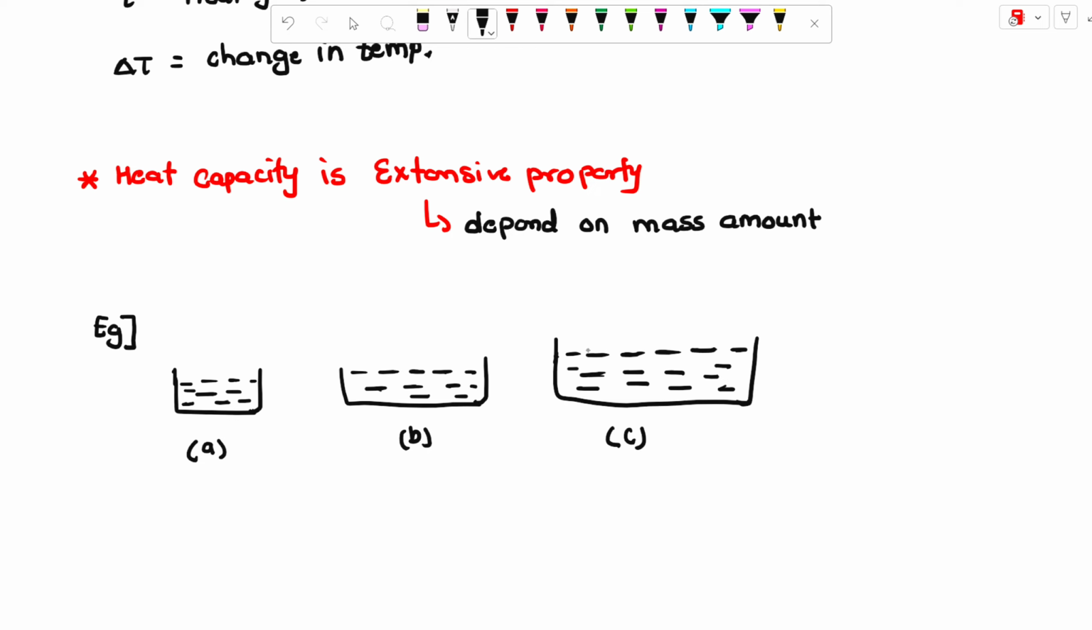Okay, the mass is different for each one. First one, the mass will be less. Correct, mass is less, mass is increasing, and more mass. Okay, highest mass.